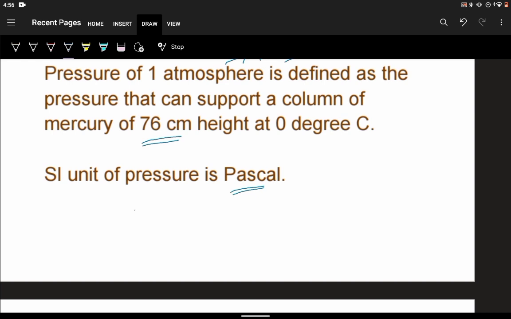When a force of 1 Newton acts on an area of 1 square meter, then the pressure constituted will be termed as 1 Pascal.